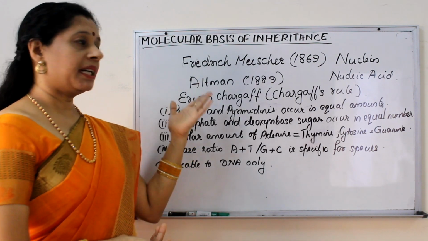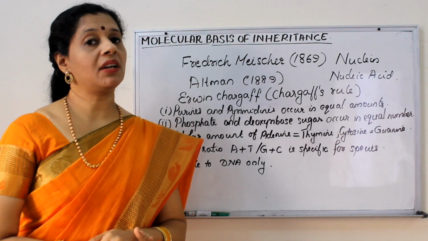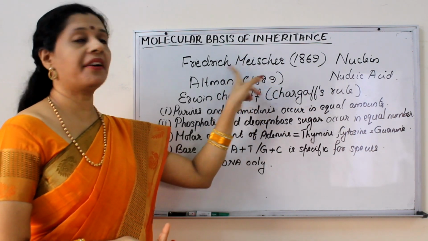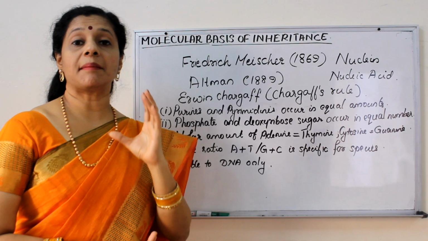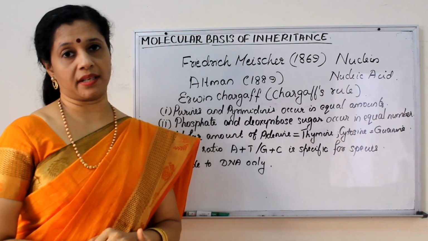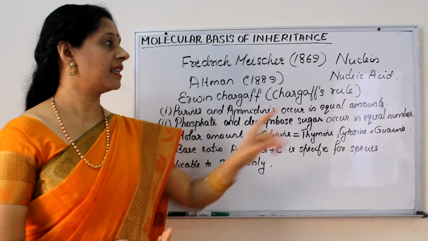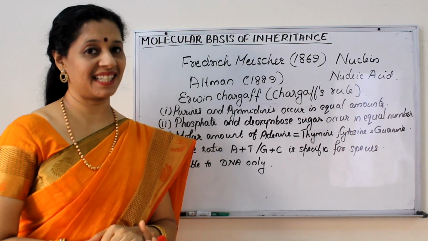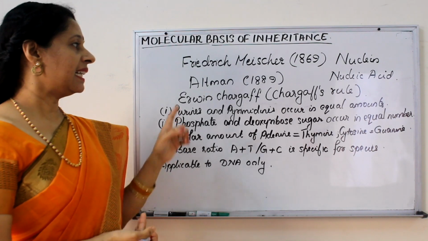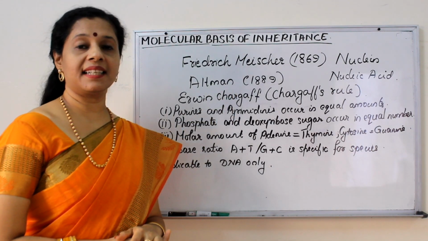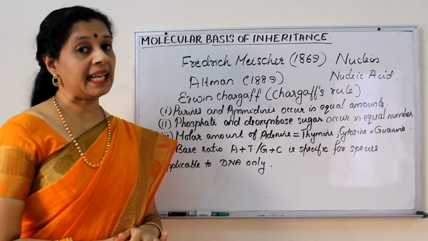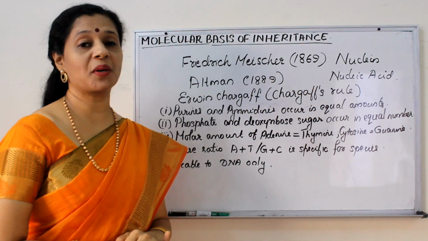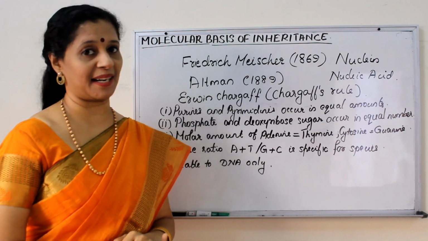Now, even before 1953, when they proposed their model, in 1869 itself, Frederick Miescher had found some acidic substance in the nucleus. So he named it as nuclein. It was just after Mendel had completed his work, if you remember. Then later in 1889, another scientist, Altman, renamed that nuclein as nucleic acid. Even now we are using the term nucleic acid for DNA as well as RNA.